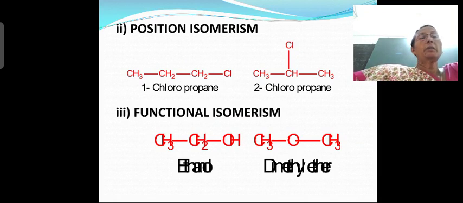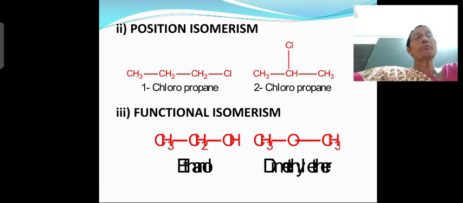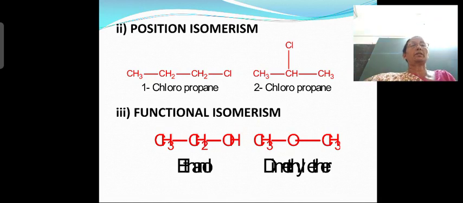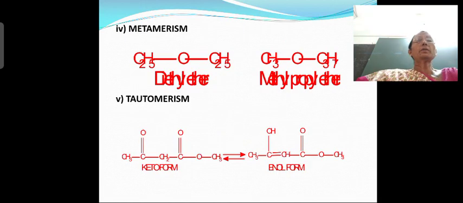So the molecular formula is same, but both differ in the function group. Which is the function group present in the first compound, ethanol? The OH group. Which is the functional group present in dimethyl ether? Oxygen, right? So both having the same molecular formula but differing in the functional group, that's why it is called functional isomerism. All right, now we will move to the next classification.